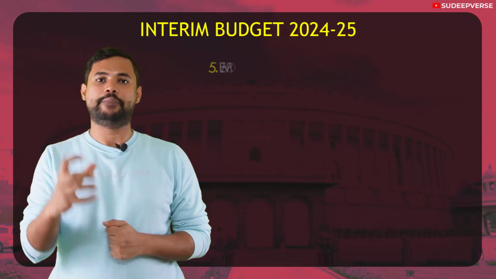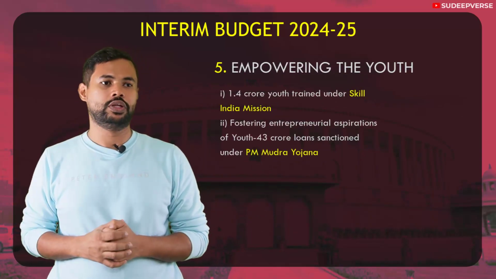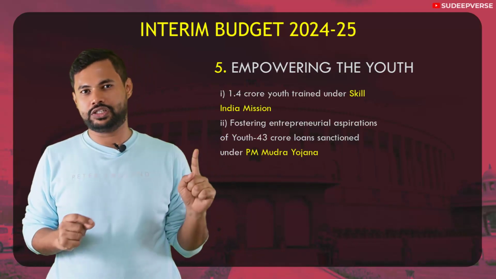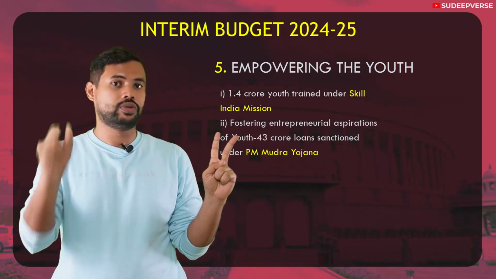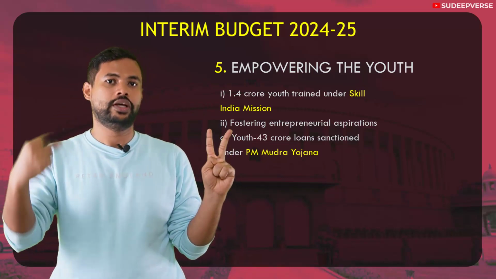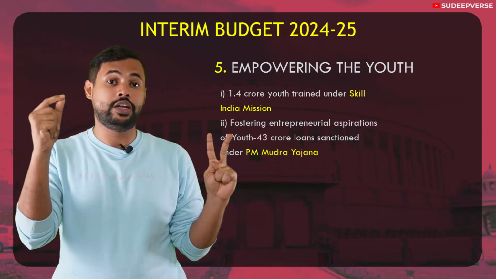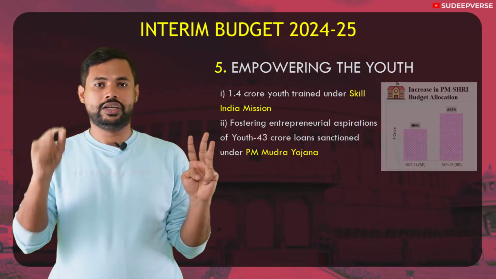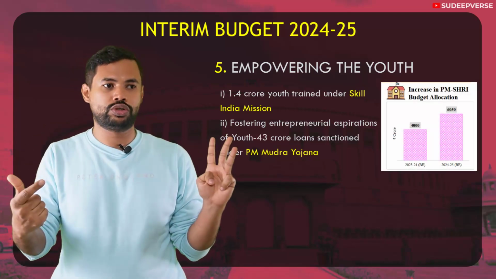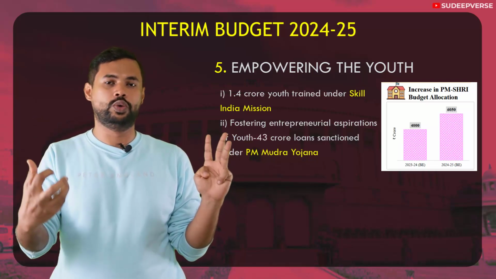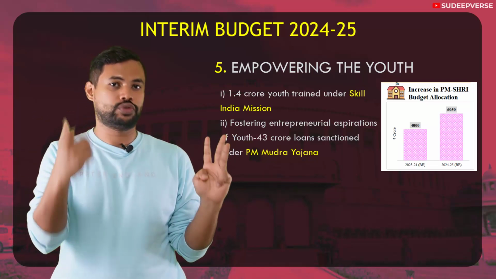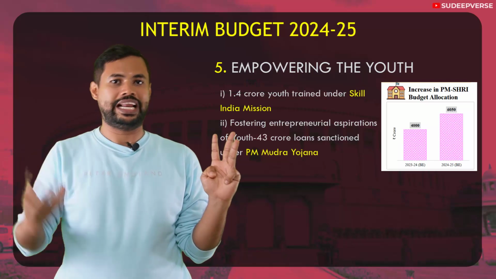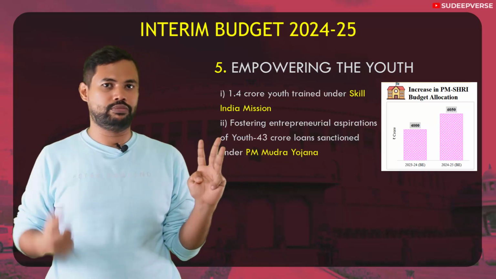The next theme is empowering of youth. Again, in empowering of youth, the Skill India mission has been successful. 1.4 crore youth have been trained in the Skill India mission. The next is Mudra. Mudra has helped in encouraging the youth in local entrepreneurship. Around 43 crore loans have been given to youth under this Mudra Yojana. The third is the PM Shri Yojana, that is upgradation of schools, launched in order to improve education. Shri is nothing but upgradation of schools for rising India. This inculcates values that have been given in our National Education Policy 2020. That is the PM Shri Yojana.